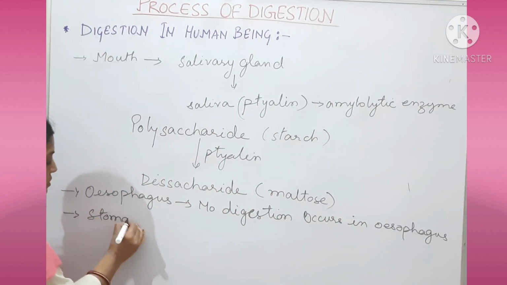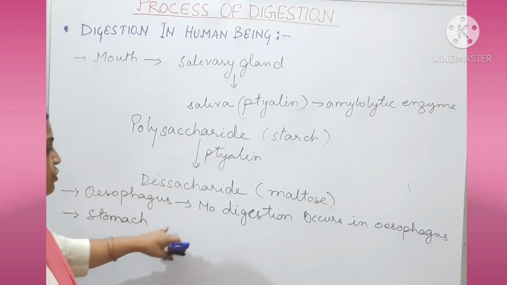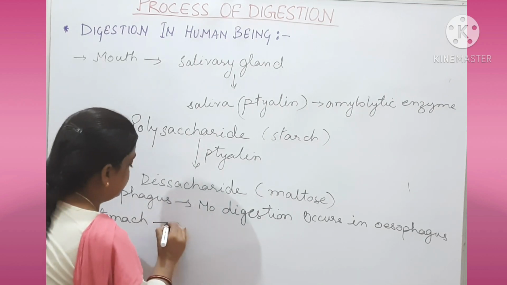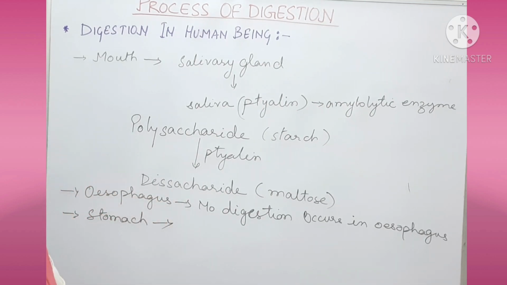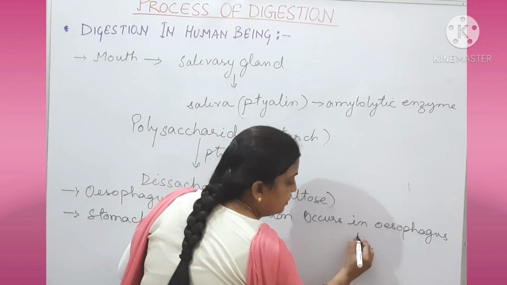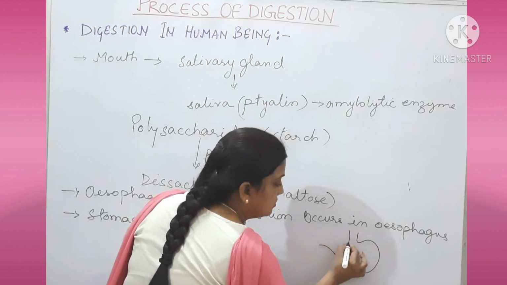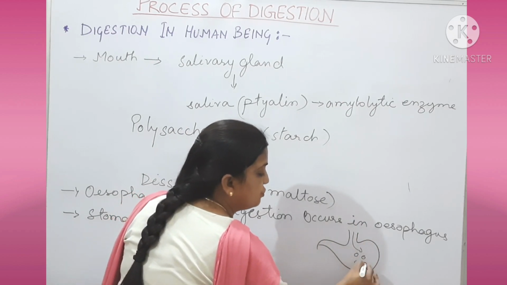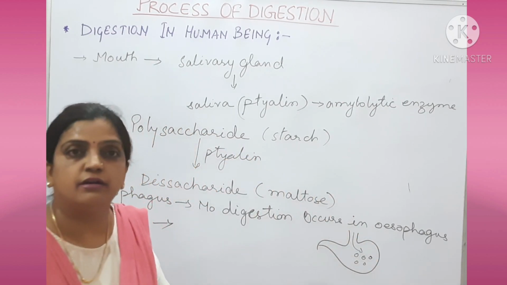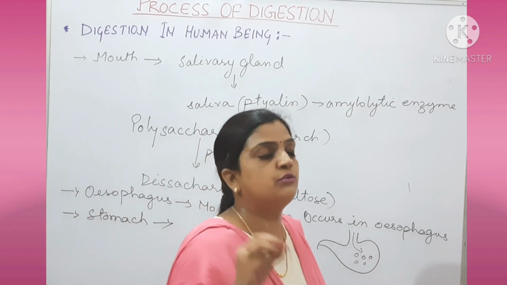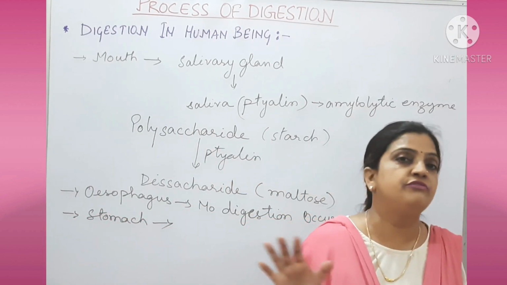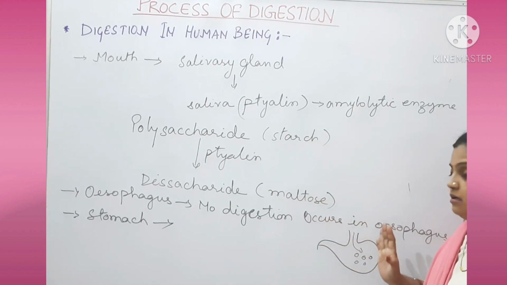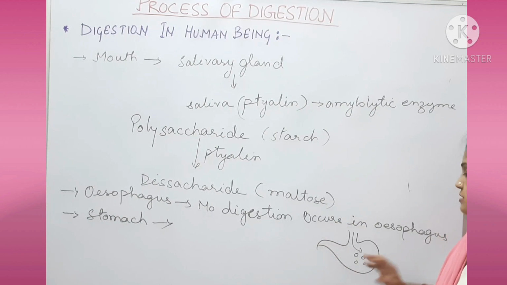So now, from the mouth your food passes through the oesophagus and reaches the stomach. Diagrammatically, I have explained that this is a stomach where your food reaches through the food pipe, and the complex food is over here. Suppose this is maltose. We are going to study protein, fat, and the breakdown of every nutrient. Here we are discussing polysaccharide, maltose, and disaccharide.